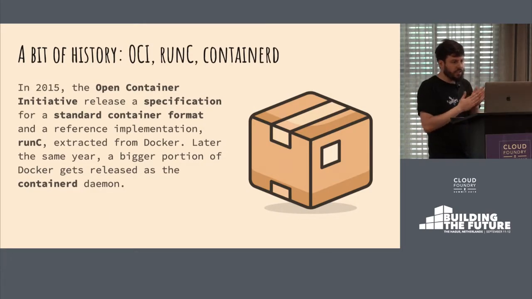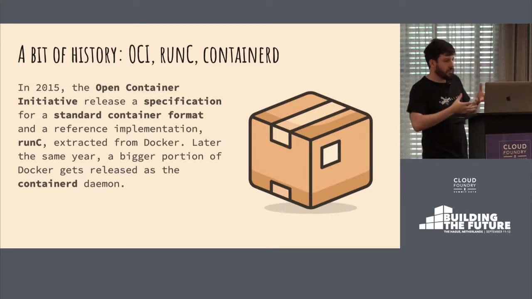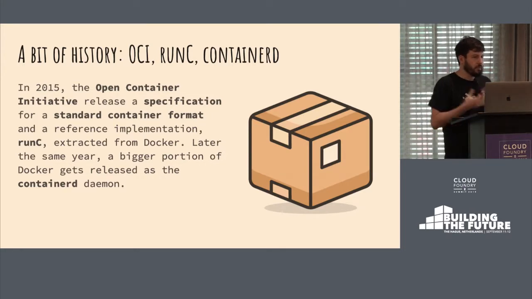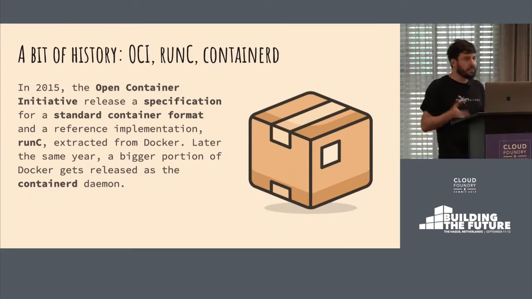Luckily, things changed a couple of years later when Docker plus another bunch of companies joined forces and created the Open Container Initiative. They came up with a really standard format for containers.